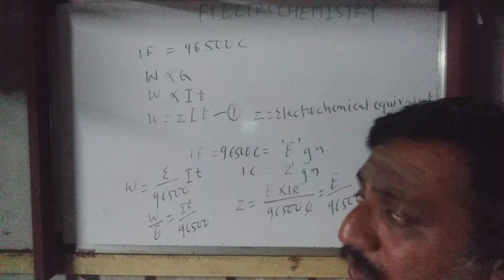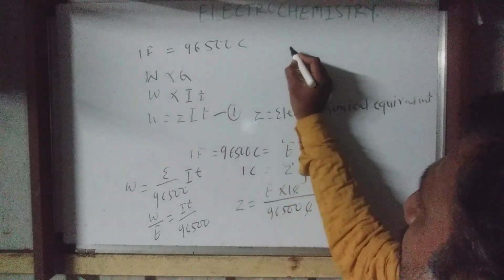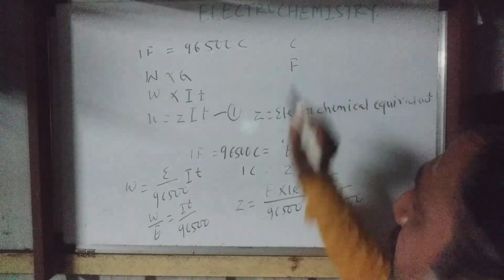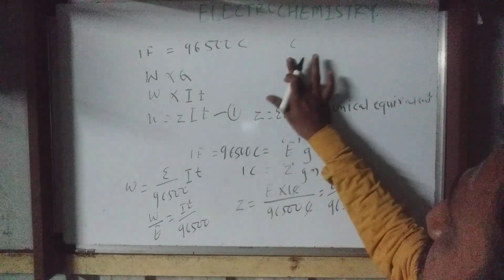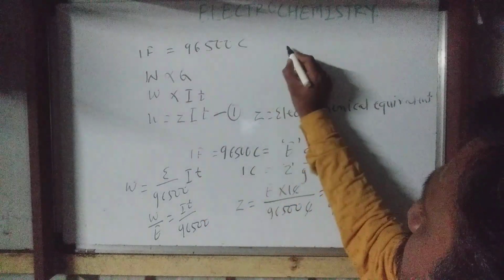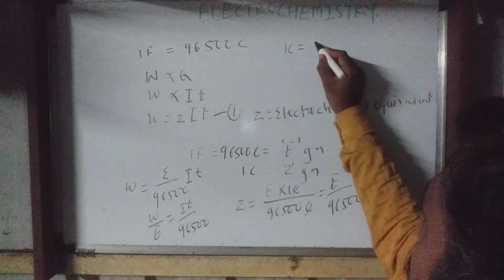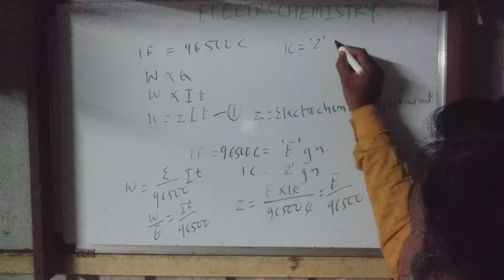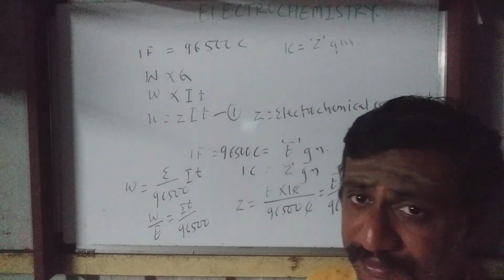Let me tell you the one major final trick. We know that quantity of electricity can be measured either in coulomb or in Faraday. Correct? So what is the relationship between the two? Here it is written, 1 Faraday is nothing but this much coulomb. So when 1 coulomb electricity is passed, weight of substance liberated or deposited is equal to its electrochemical equivalent, that is Z gram.